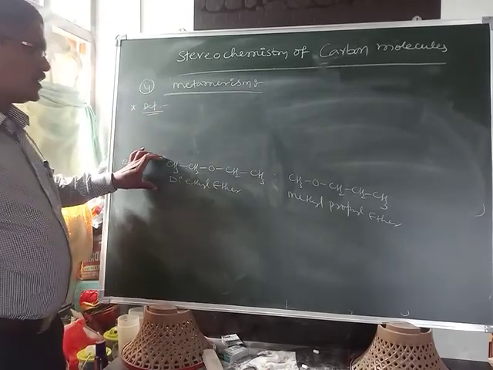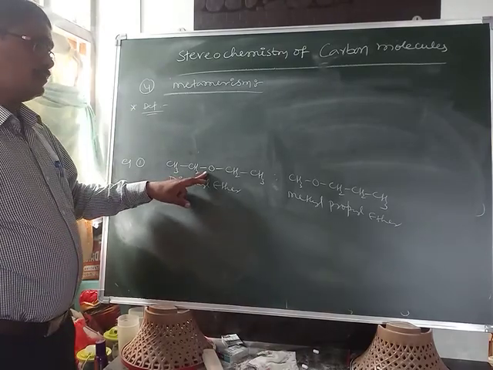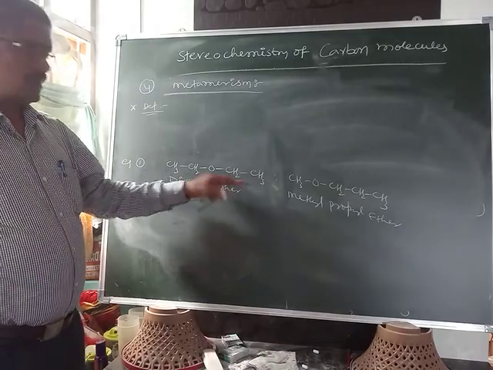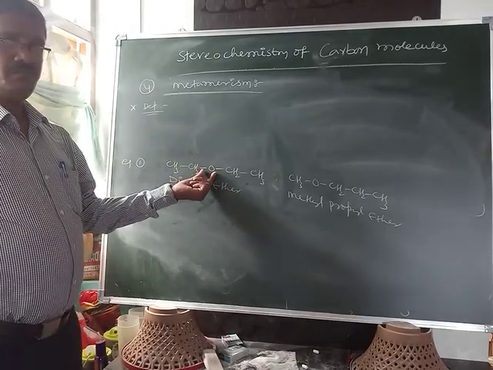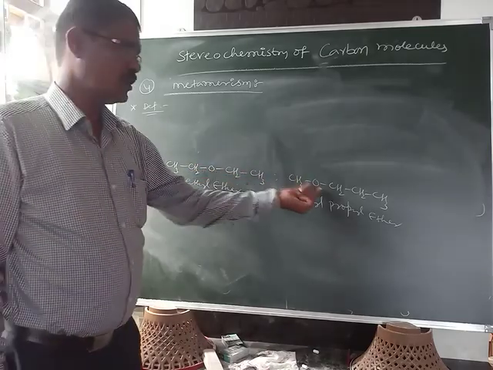Here is the definition: the phenomenon of existence of the same molecular formula but differing in the nature of alkyl groups bonded to the functional group. Here the functional group is the ether group.